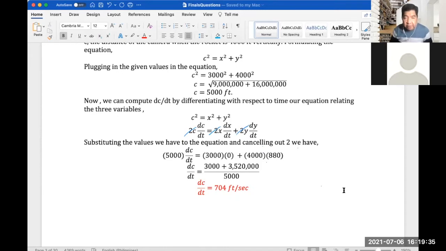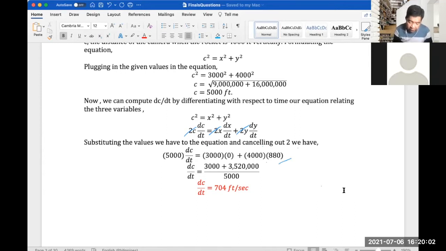Then let's substitute the C, which is 5,000, and dc over dt is the one we're solving. And then x is 3,000. Dx dt is not changing, so it's 0 as we have mentioned earlier. And then y is equal to 4,000, and the rate the rocket is rising vertically is 880 feet per second, right?